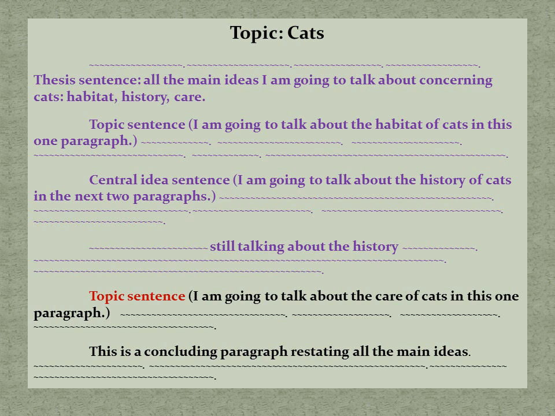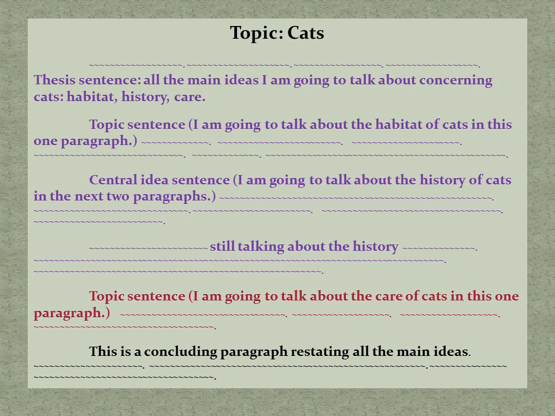Those two paragraphs, I'm going to start talking about the history of cats. And while I was writing, I realized I needed two paragraphs because there's a lot to talk about history. So because I've now moved from that one paragraph topic sentence into two paragraphs, it's no longer called a topic sentence. It's called a central idea sentence because I'm talking about more than one paragraph.